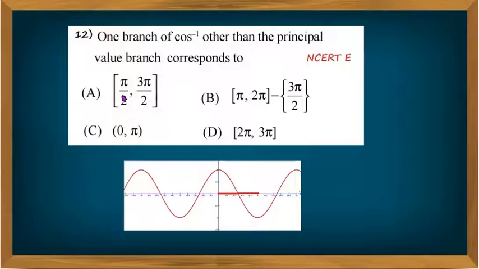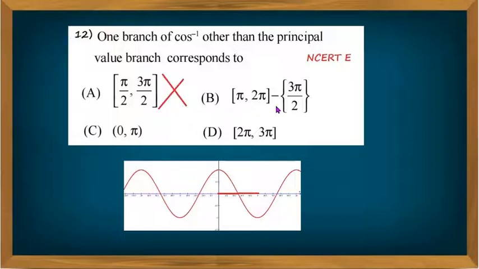If we take the first option, that is pi by 2 to 3 pi by 2, in this interval you can observe it will not take the positive values. The cos function will take only negative values. Therefore, the function is not onto. And it is not 1-1 either, because different values have the same image. Therefore, the function is neither 1-1 nor onto. Therefore, the first option is wrong.